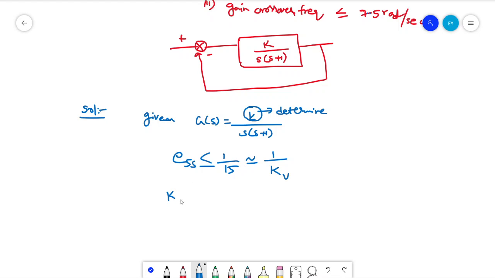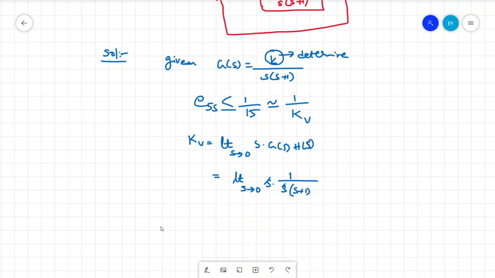Kv is equal to limit s tends to 0 of s into G of s into H of s. But the given system is a unity feedback system, therefore H of s will be 1. So just substitute the given system here to find the k value. Limit s tends to 0 of s into 1 by s into s plus 1, right? So s and s will get cancelled out.